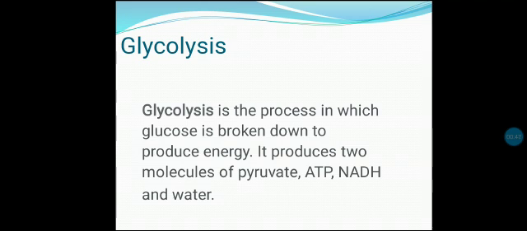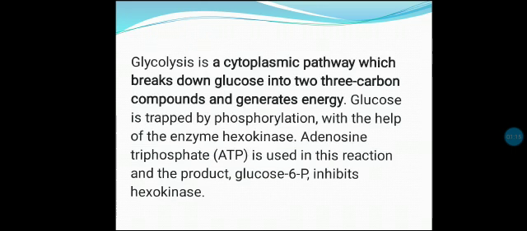So for the definition of glycolysis, we can write: glycolysis is the metabolic process in which glucose is broken down to produce energy. It produces two molecules of pyruvate, ATP, NADH and water. So in glycolysis all these products get formed.